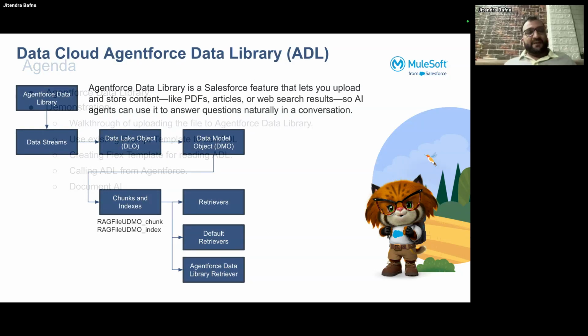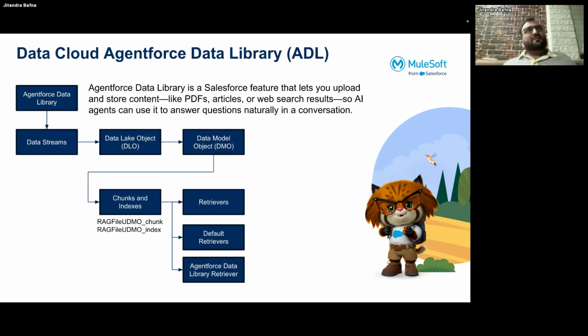Okay. So what is a data library? It's a feature provided by Salesforce which allows you to upload or store content in Data Cloud in the form of PDFs and articles. It can be any knowledge base, and you can also provide content from the web by just providing the link, so that an AI agent can use it to answer questions naturally in the conversation.